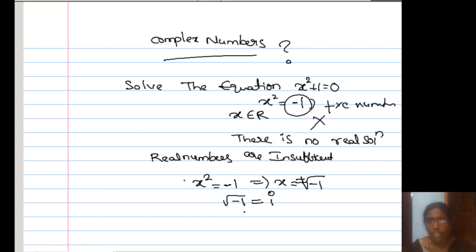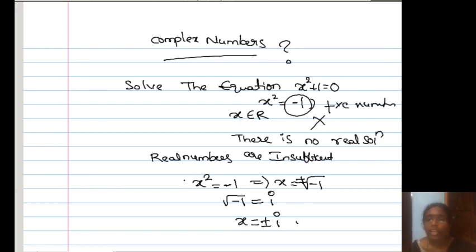The symbol i is called iota. It is called the imaginary number, the imaginary root of this equation. We pronounce it as iota, or we simply call it i. Now I am saying that x is equal to plus or minus i. It is a quadratic equation, so how many solutions does it have? Two solutions. One is plus i, another one is minus i.